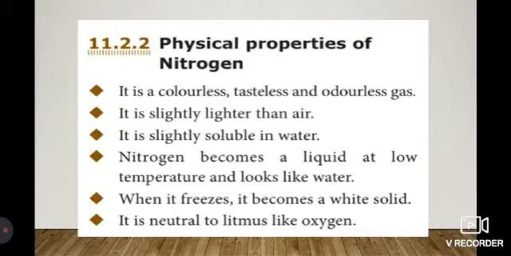When in freezing state, nitrogen gas is converted into solid form. At low temperature, nitrogen gas is converted into liquid state, and during freezing, nitrogen gas is converted into solid state. When nitrogen reacts with litmus paper, it is neutral because its pH is 7.